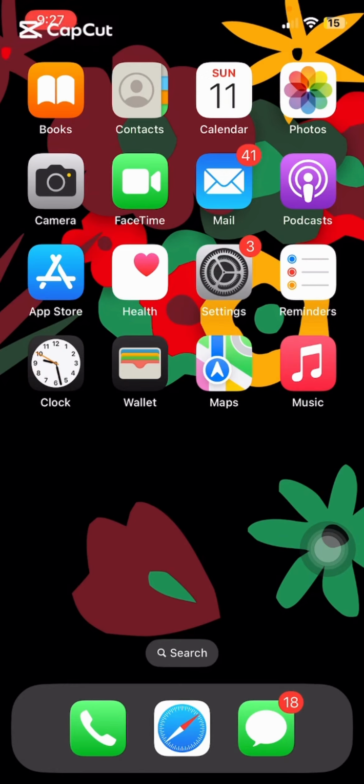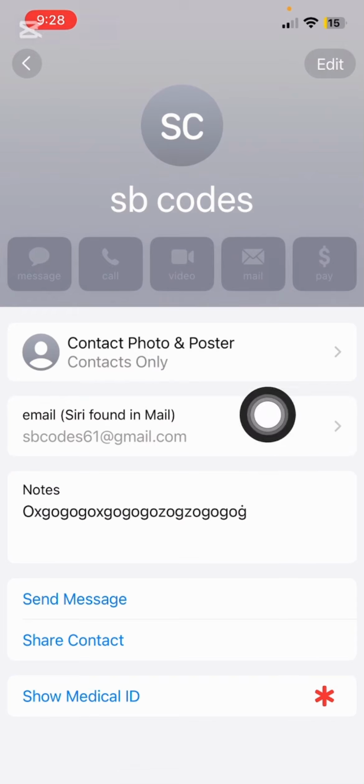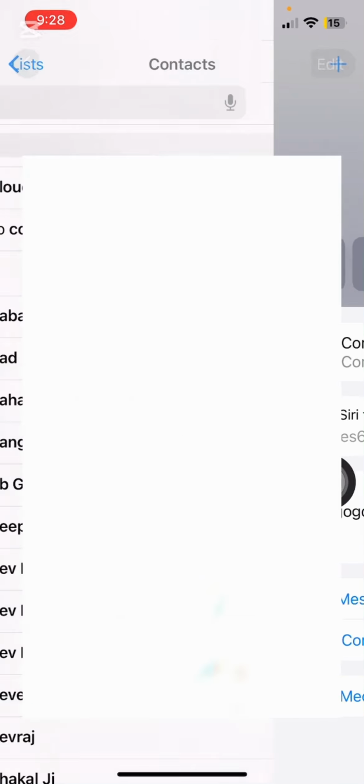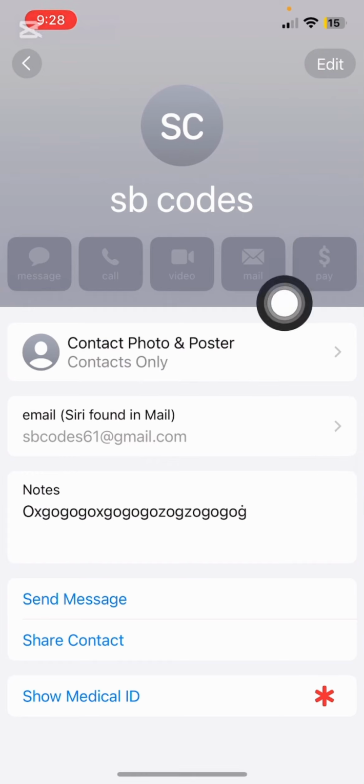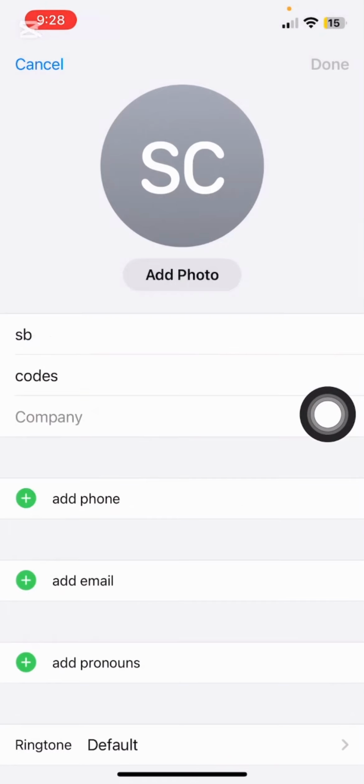How to set different ringtone for a specific context on iPhone. So first thing, just head over to your contacts and you can search for your favorite person. And once you find that person, just tap on this edit at the top right corner.